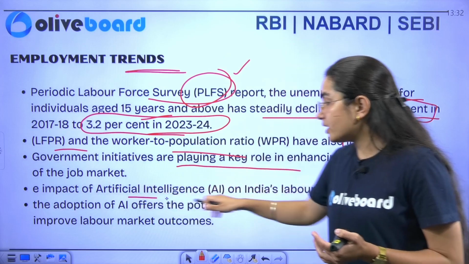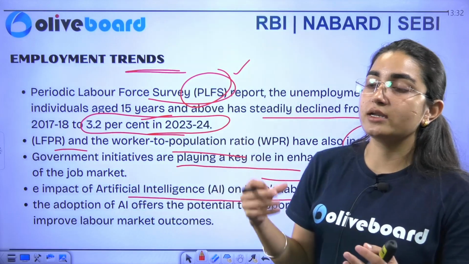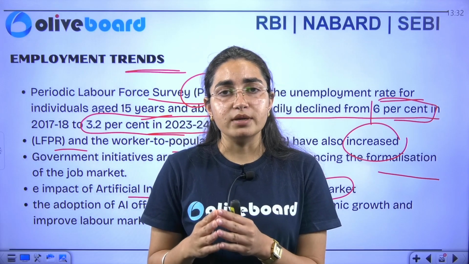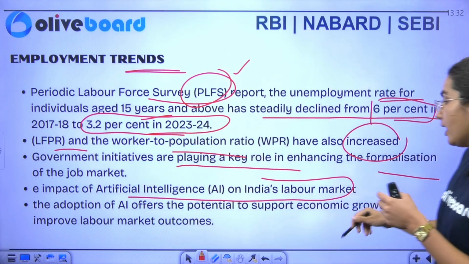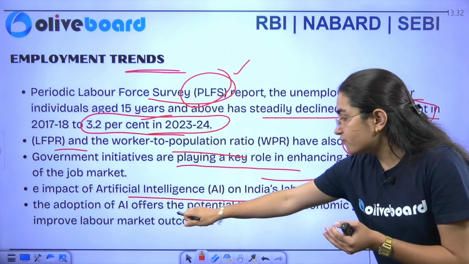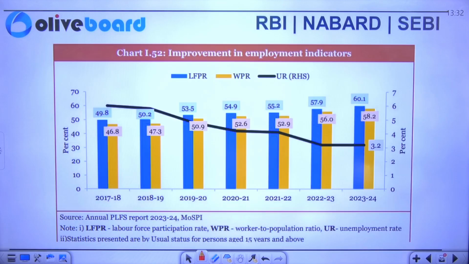Similarly, if I talk about artificial intelligence, we all know that we are including a lot of technology and AI in each and every sector of our economy. So it has had an impact on our Indian labor market. The adoption of AI has offered the potential to support our economic growth and improve our labor market outcomes. Okay, so this is what your economic survey says. This is a chart and you can go through it.